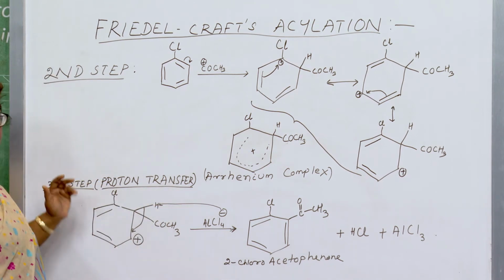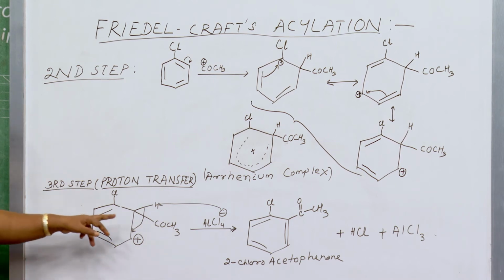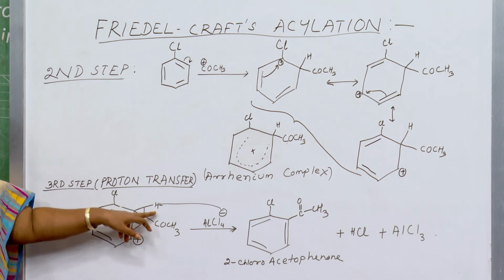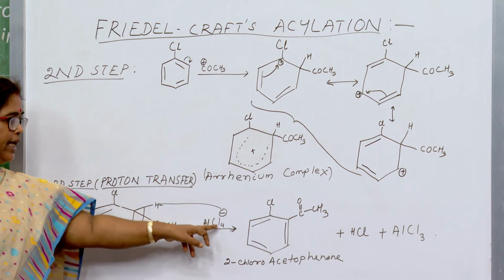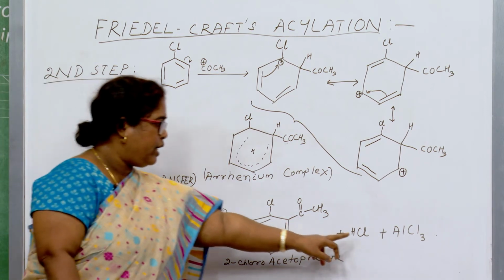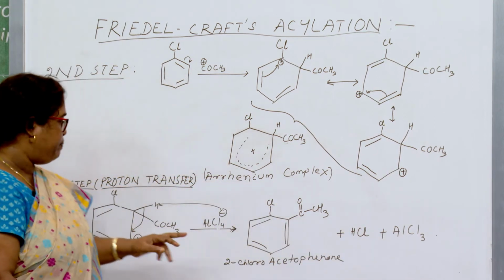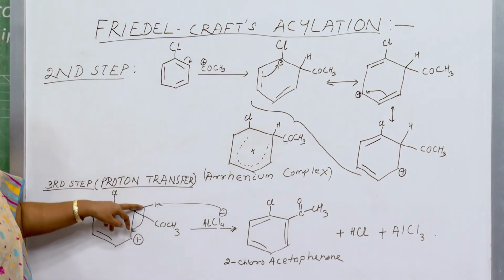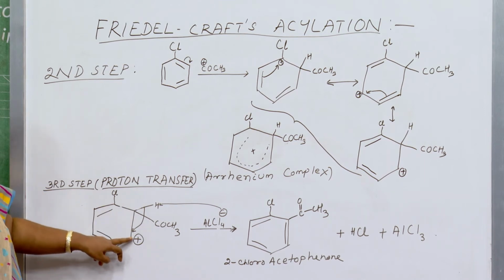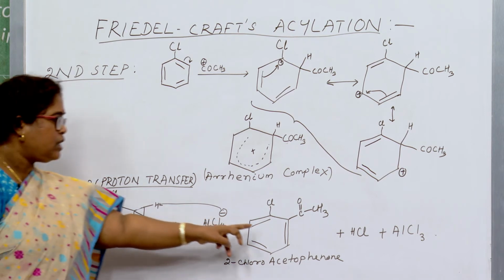And in the third step, the proton transfer takes place because the hydrogen ion here goes with AlCl4 minus and the products are HCl as well as AlCl3, and the electrons present in this bond go towards this positive center and a double bond is formed.